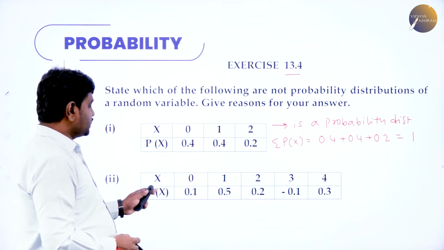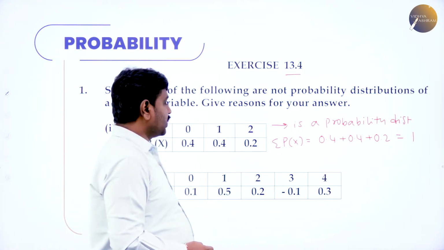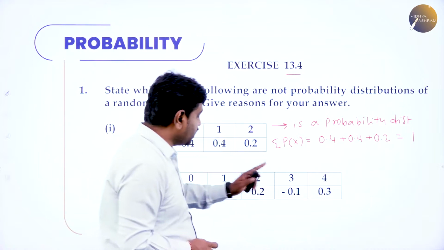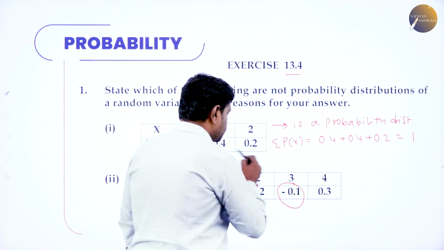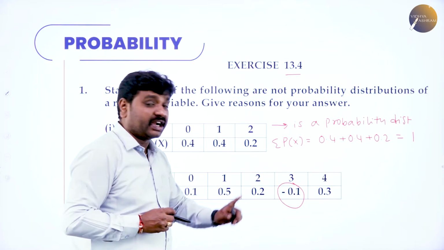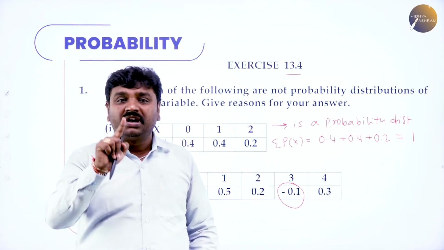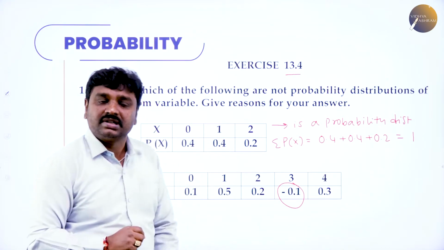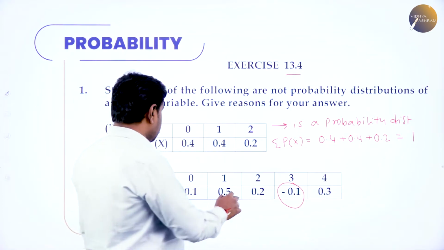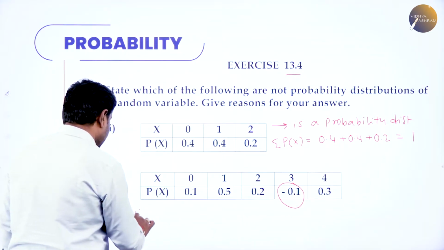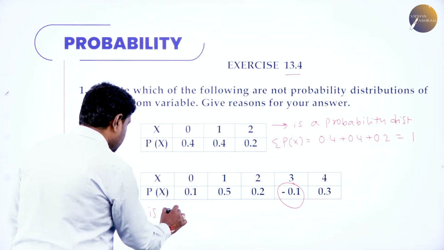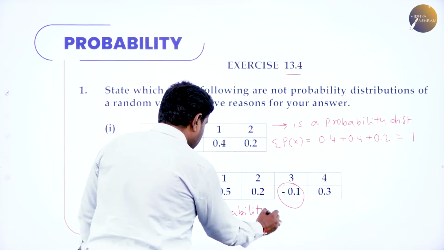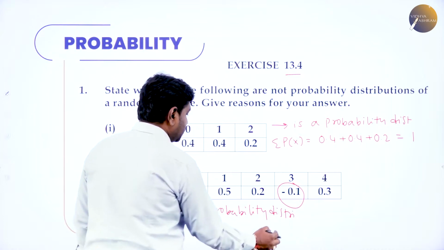Second one, x is 0, 1, 2, 3, 4, the possible random variable values, and p of x is 0.1, 0.5, 0.2, minus 0.1 they gave. So dear students, please observe this. They give a negative probability. Probability cannot be negative. Probability value should lie between 0 and 1. Probability cannot be more than 1, it cannot be less than 0, and it cannot be negative. So therefore the second one is not a probability distribution. We can say this is not a probability distribution.